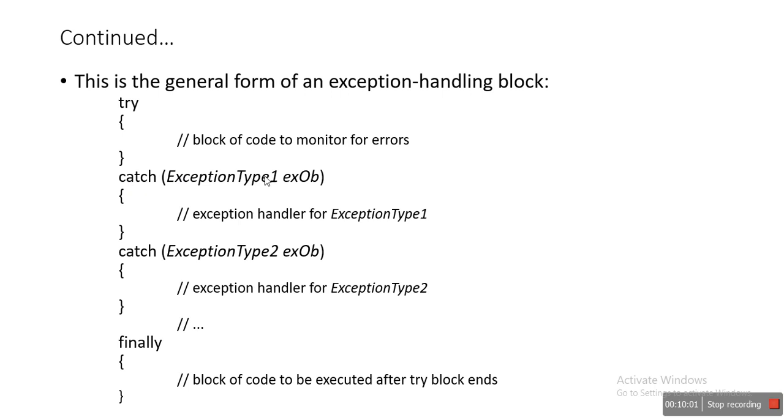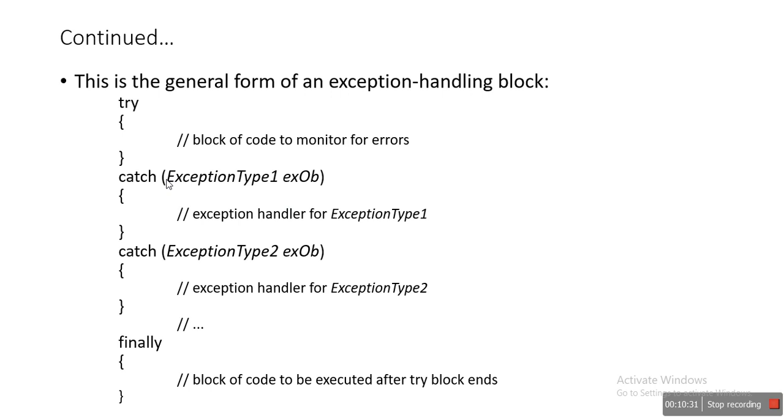Once this divide by 0 exception occurs, if this catch block matches that particular exception, then all the handling code, what you want to do when the exception occurs, is written within that specific catch block.